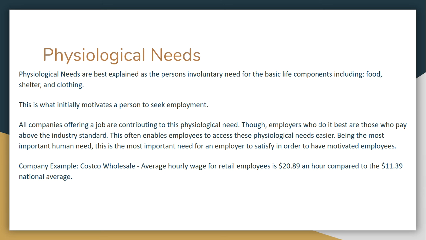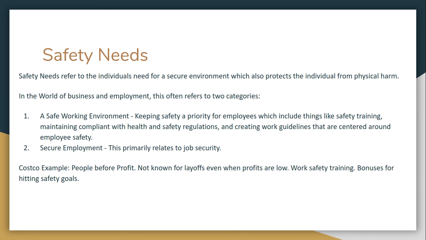Costco boasts an average hourly wage of their retail employees to be $20.89 an hour, which is well above the national average of only $11.39 an hour. High pay allows employees easier access to most basic human life elements, entitling them to less stress to support themselves and their families of these needs, which allows them to be more motivated at work. People want to feel safe and secure.